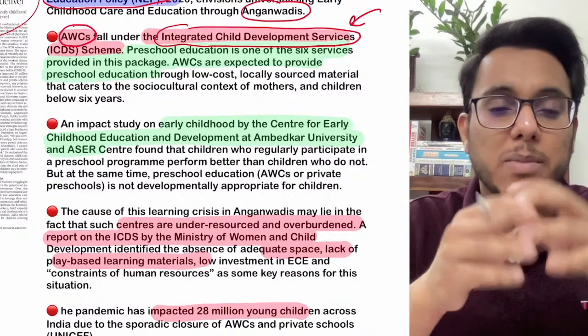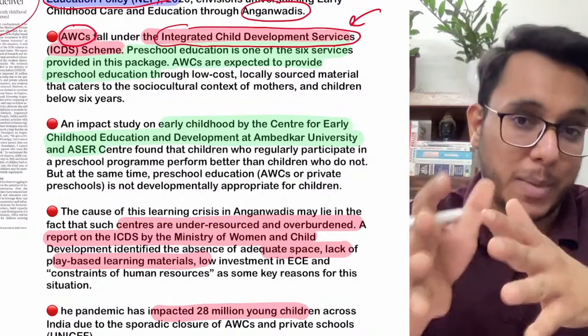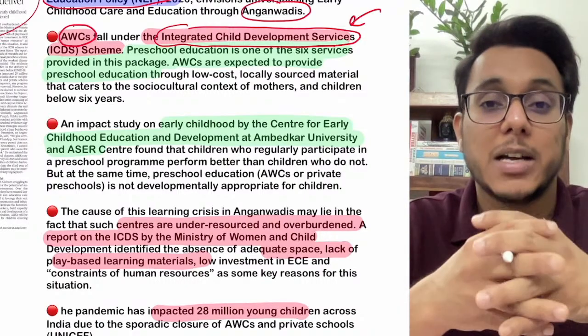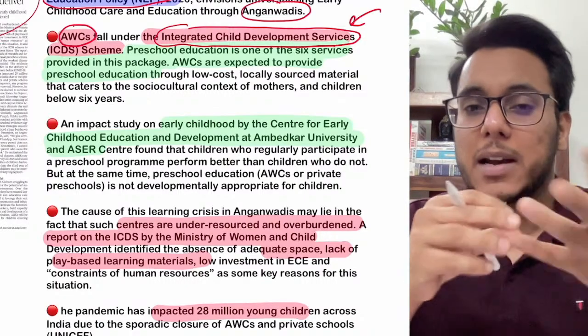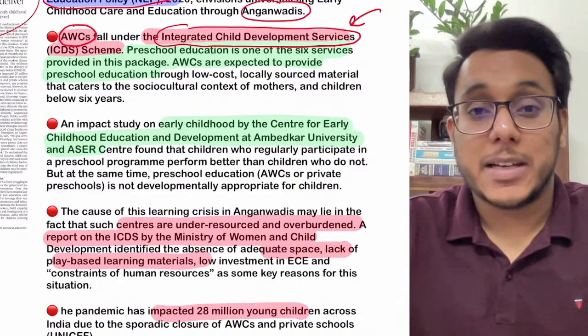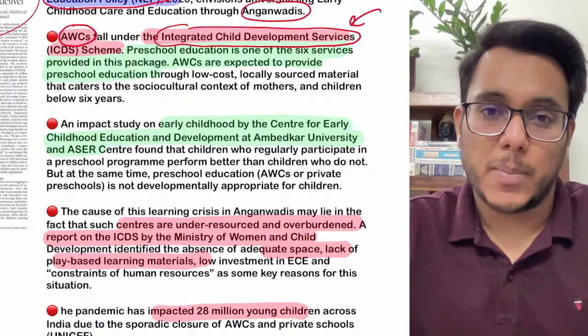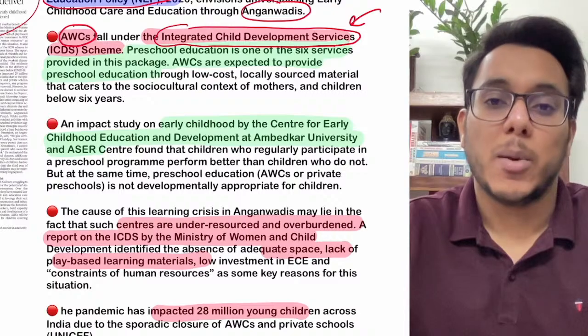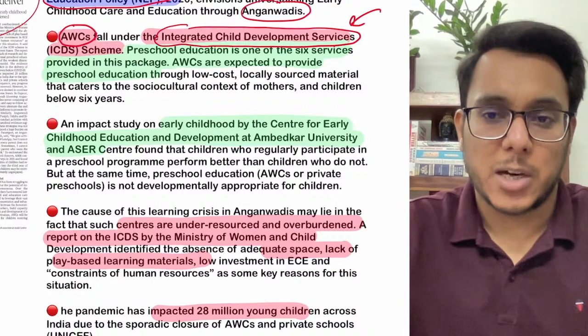Under this particular scheme, 6 types of services are to be provided to mothers, as in lactating mothers, to pregnant women, as well as to children. What are these 6 services? Supplementary nutrition is to be provided. Basically, non-formal preschool education is to be provided. Okay, immunization is to be carried out, health checkups are to be provided. So in this way, 6 services are to be provided.